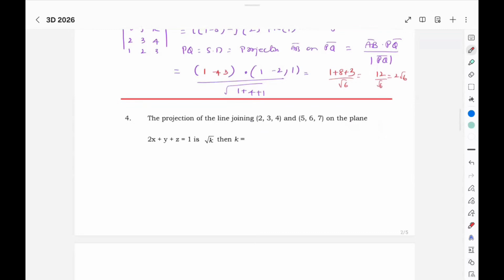So projection of a line joining on the plane, where PQ DRs will be 3, 3, 3. Here you have a plane.